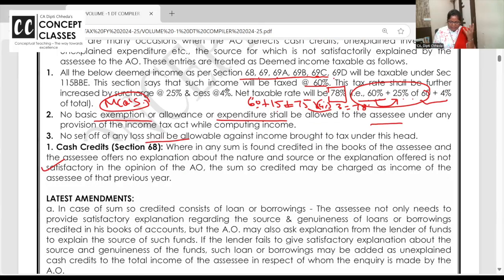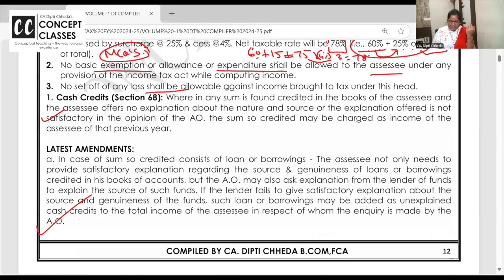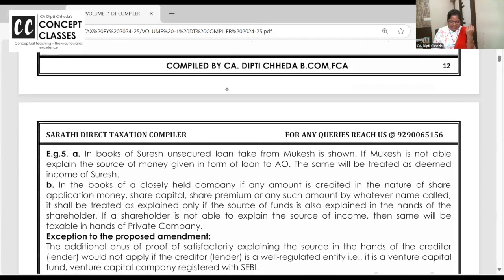First one is cash credit. Some credit entry is appearing in my books. In this one, they gave a very nice amendment. In my books, I have written bank account debit to Suresh loan account. I have taken a loan from Suresh. Now they are checking with Suresh. Suresh, you have given 5 lakh rupees loan to Dipti ma'am. Where did you earn 5 lakh? Suresh is not able to explain. Then that name is fake, that is my income. I hope you are getting it.